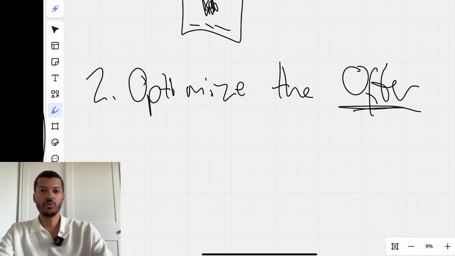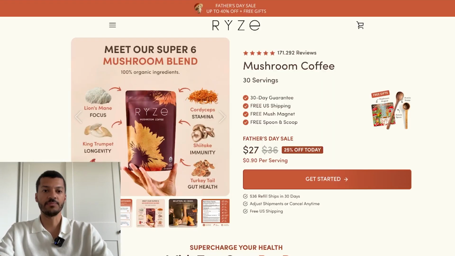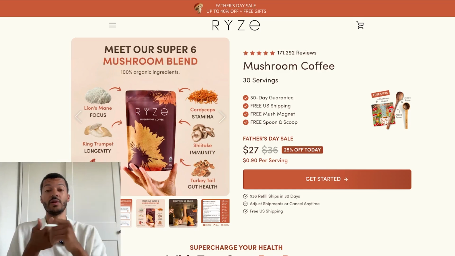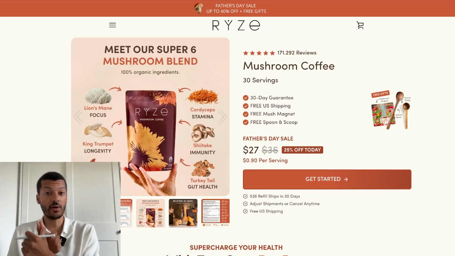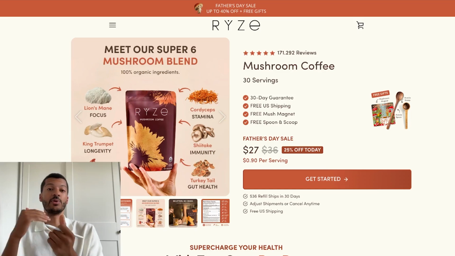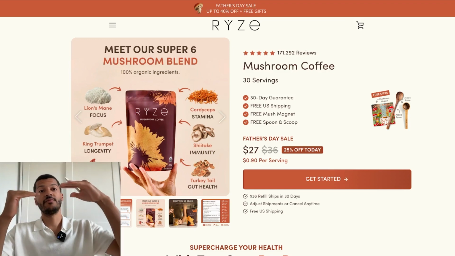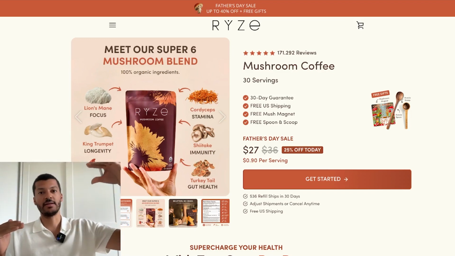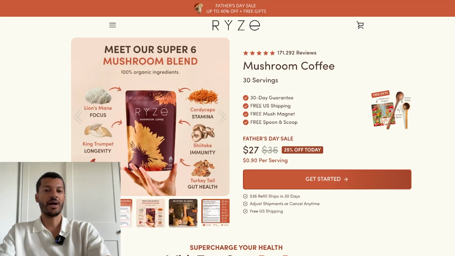So what we do for that, and this is actually a great example, is that our job is, first of all, to highlight how good our offer is. We have to explain how good our offer is. And we also have to make sure that the perceived value exceeds the actual price by a landslide, right? And I'm going to show you how they did this in this example.